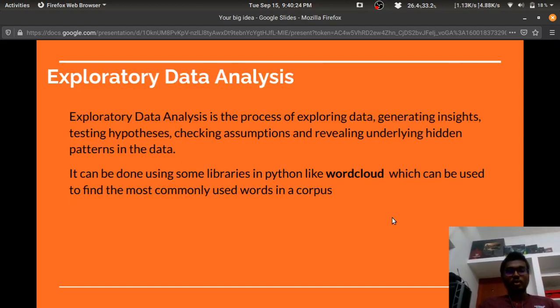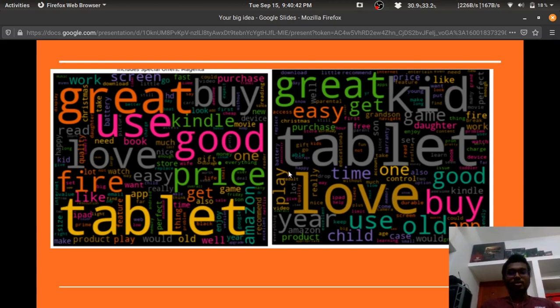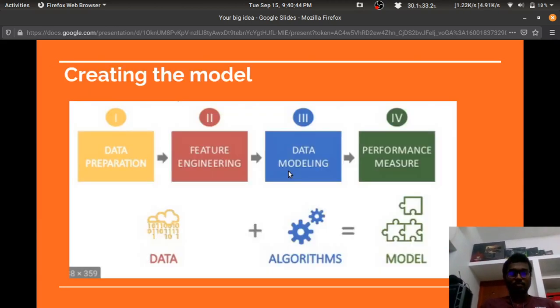Then we do some exploratory data analysis. Exploratory data analysis usually means that we try to generate some insights from the data by plotting some graphs, or we use some Python libraries like word cloud, which can be used to find out the most commonly used words in a corpus. So this is one example of a word cloud.